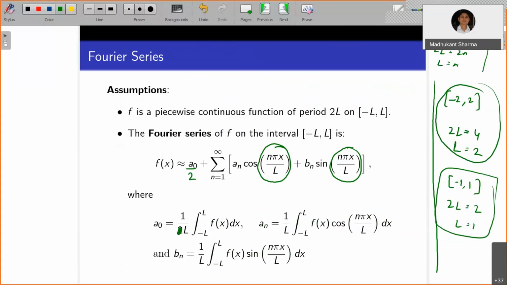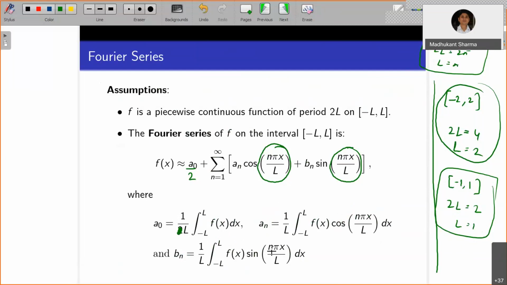So if you replace L equals pi here, you will actually obtain the previous Fourier series of minus pi to pi. Here, instead of pi, you can just replace pi by L in these coefficients, like 1 by L, 1 by L, 1 by L, and the integral is now from minus L to L. And the argument of the cos and sine functions is n pi x by L instead of nx. The rest of the formulation is the same.